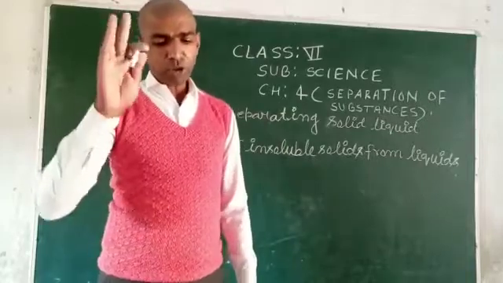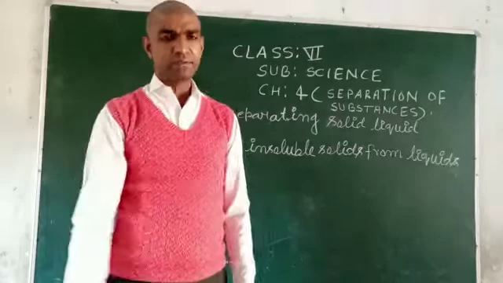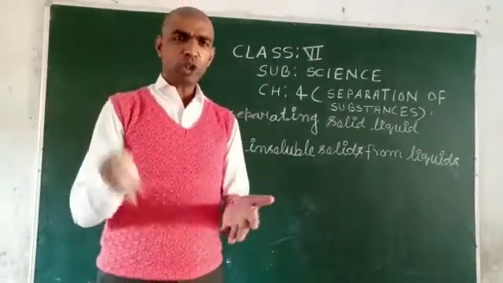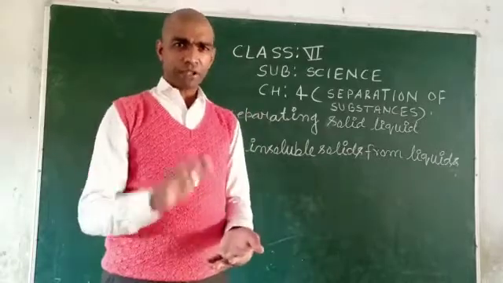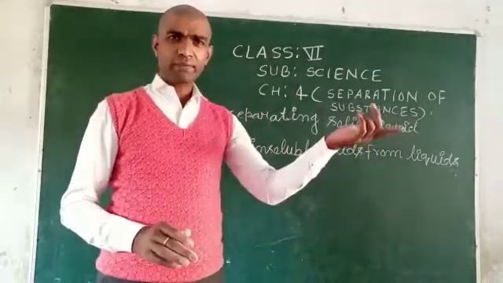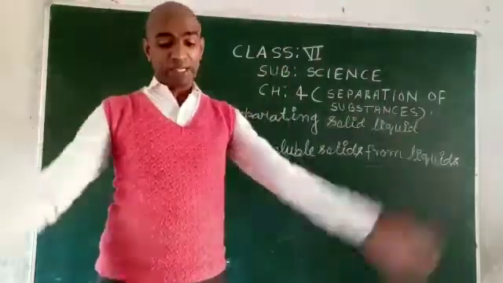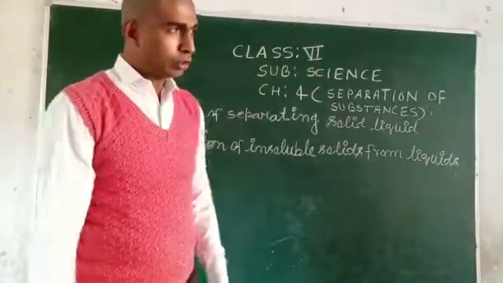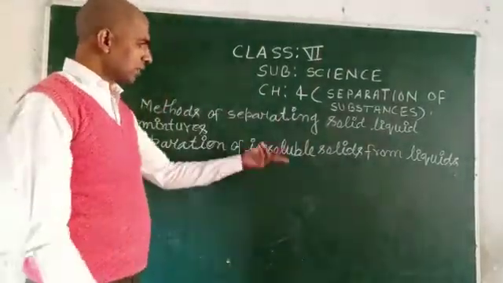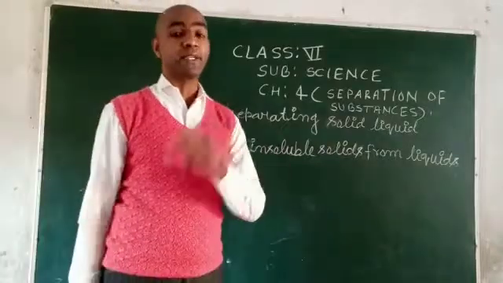The liquid that passes through the filter paper during filtration is called the filtrate. The insoluble solid component retained on the filter paper is called the residue. This is my explanation about filtration.